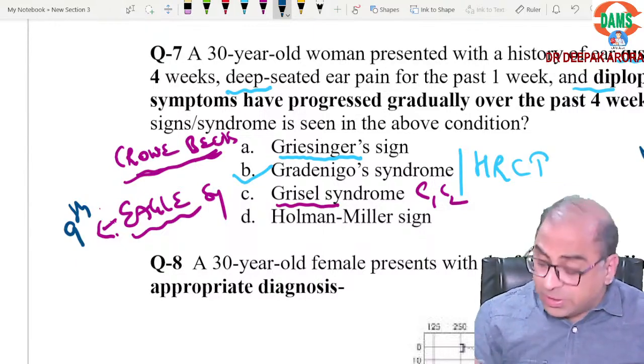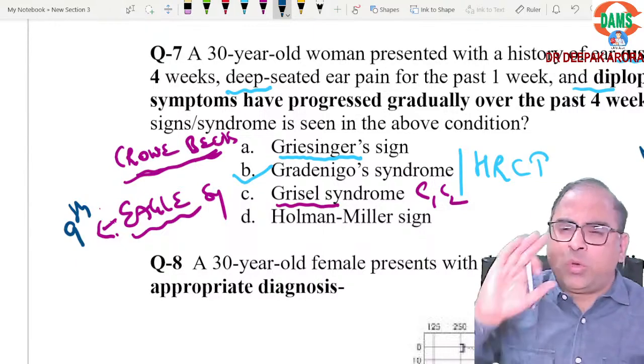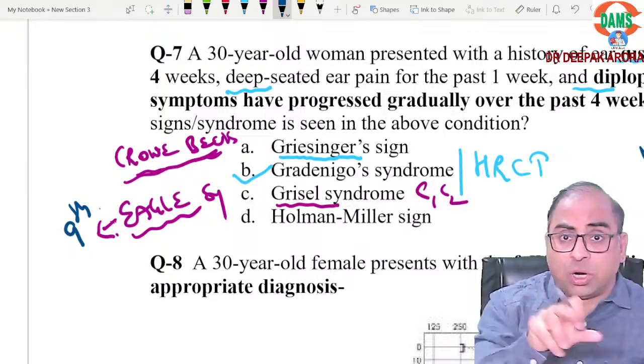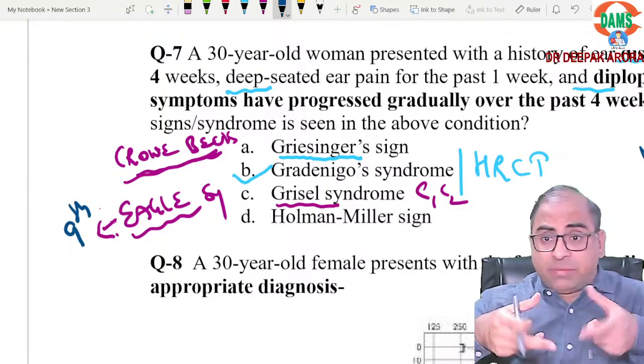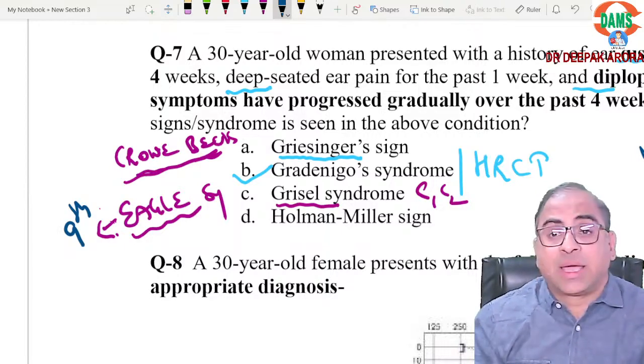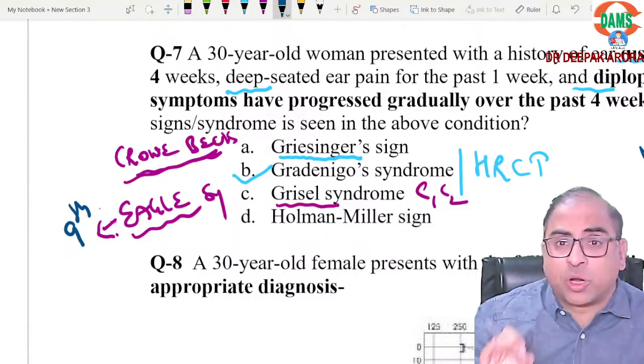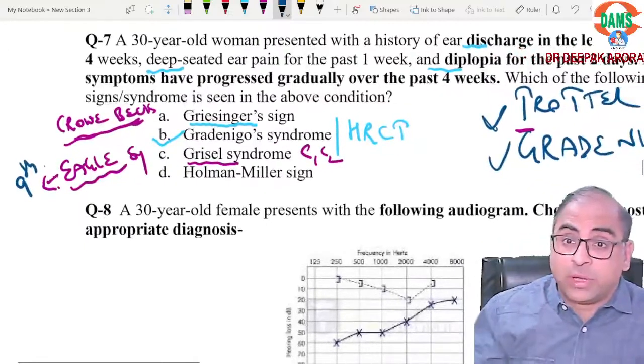Here is Grisel syndrome. What is Grisel syndrome? A very rare complication of adenoid surgery, adenotonsillectomy, that causes C1, C2 subluxation. Am I understandable? Beta, remember one important point. They can ask you; it is commonly seen.